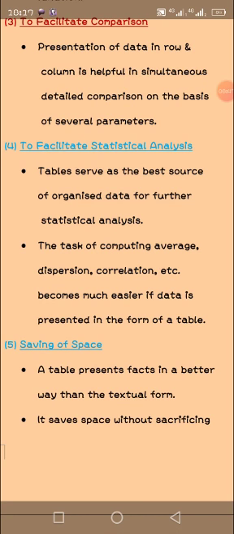If data is presented in the form of a table, you don't have to go through all this stress of computing averages, correlation and dispersion. It helps to compute averages and correlation with the help of what? Presenting it in a table form. Presenting data in a table form will ease all this stress and make the work very easy.